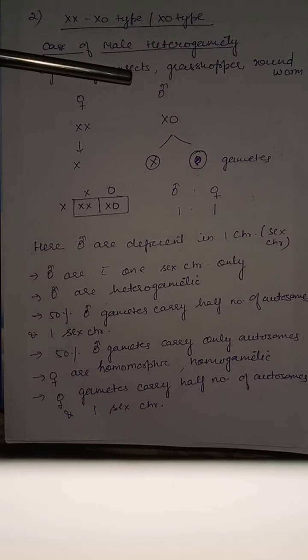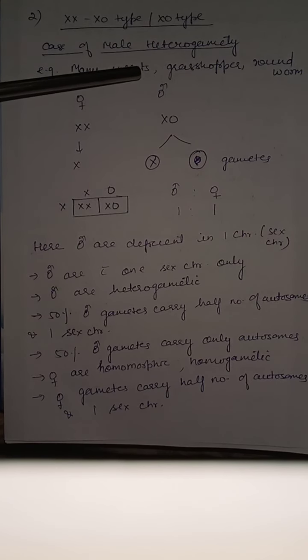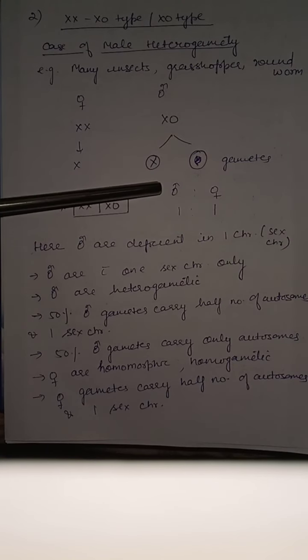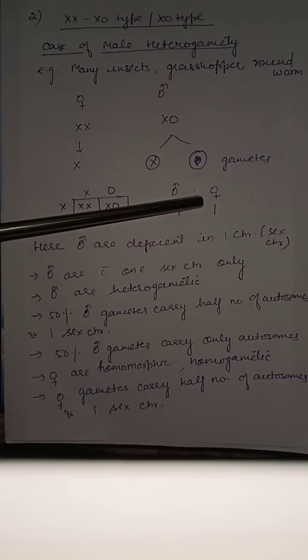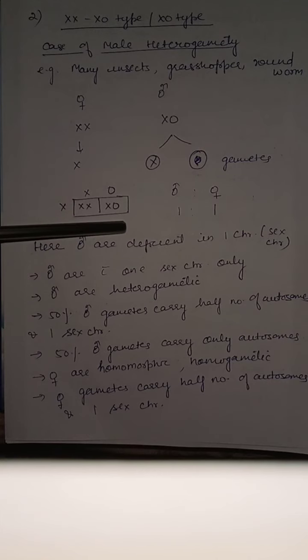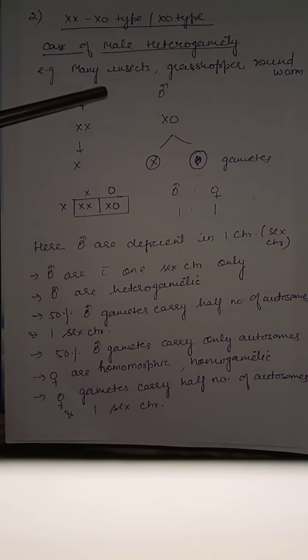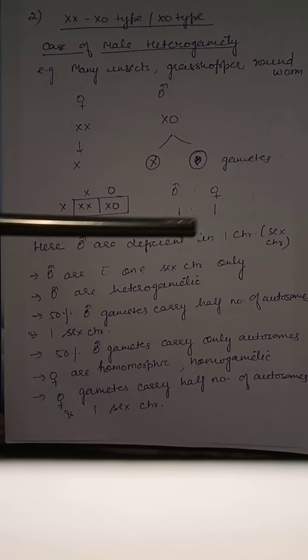Female is homogametic and male is heterogametic. So, chances of formation of male and female offspring is 50%. Here, males are deficient in 1 chromosome. That is, they have 1 sex chromosome less than the female. Male are with 1 sex chromosome only.